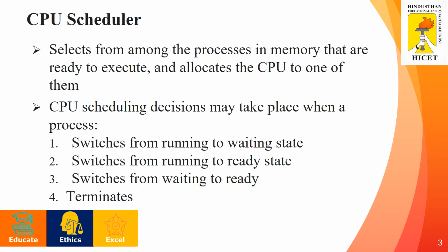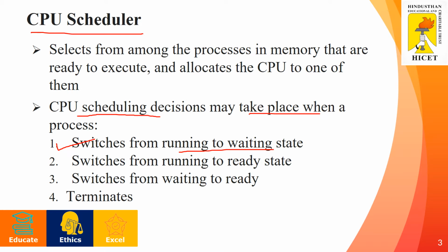So what about the CPU scheduler, or when does CPU scheduling actually happen? CPU scheduling takes place when a process switches from running to waiting state.